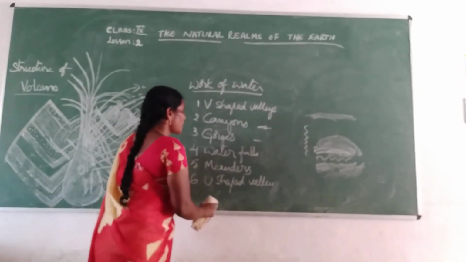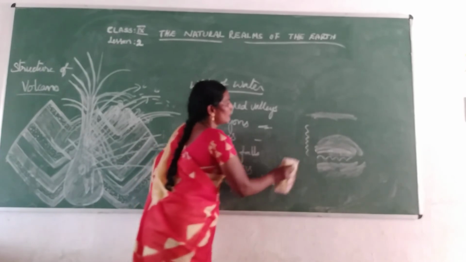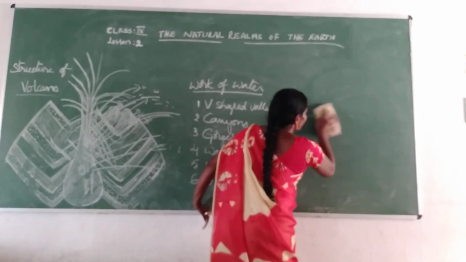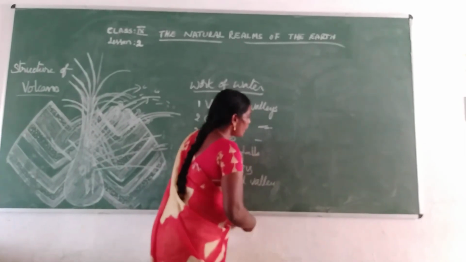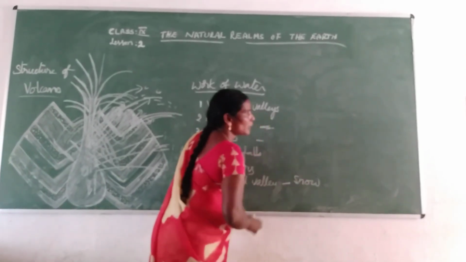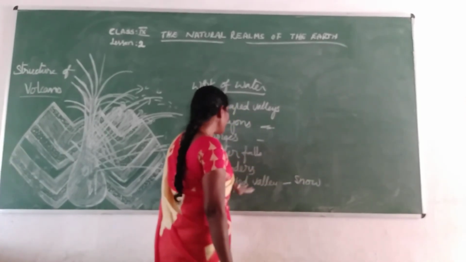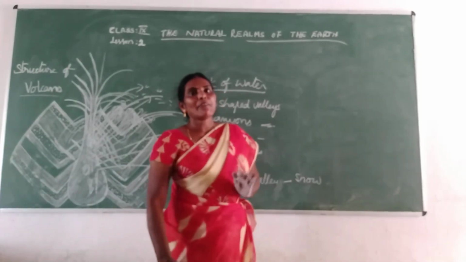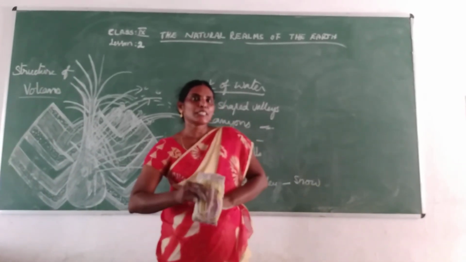Then U-shaped valleys. What are U-shaped valleys? They are formed by snow only. That means U-shaped valleys are formed by glaciers. Glaciers means snow.